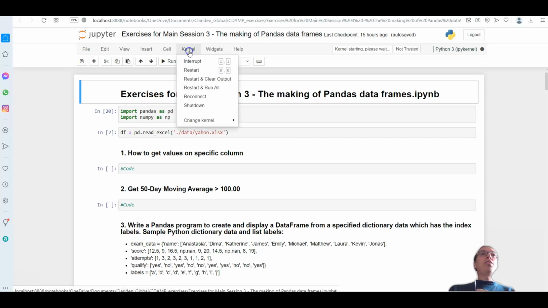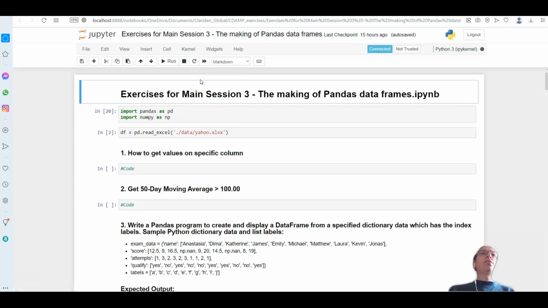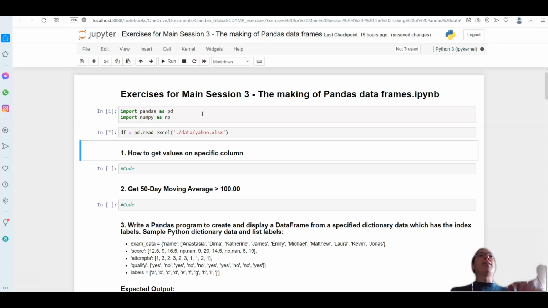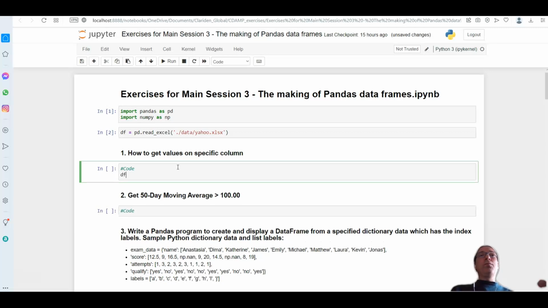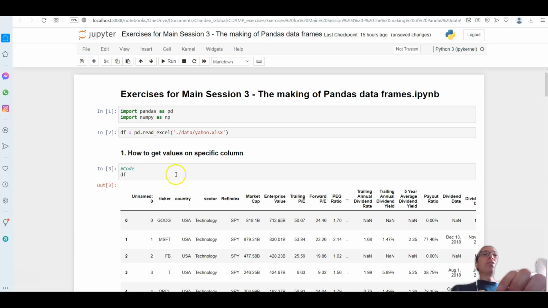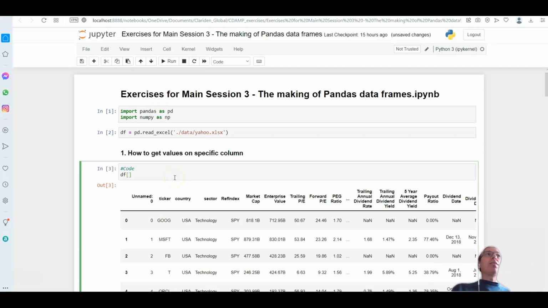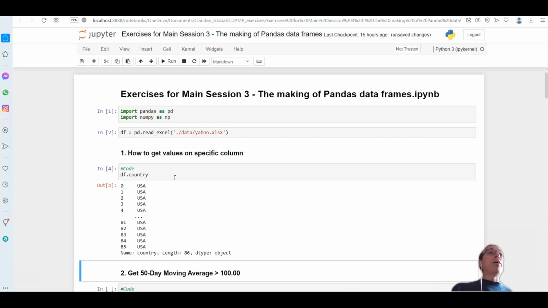And just for the start of this, I'm going to restart and clear output so I can run part 1, import this database here, yahoo.xlsx into my computer as a data frame, and how to get one specific column out of this data frame. Well, if I say df, I get all the columns. To get a specific column, let's say any column here, country, I can say country like this, and it works.